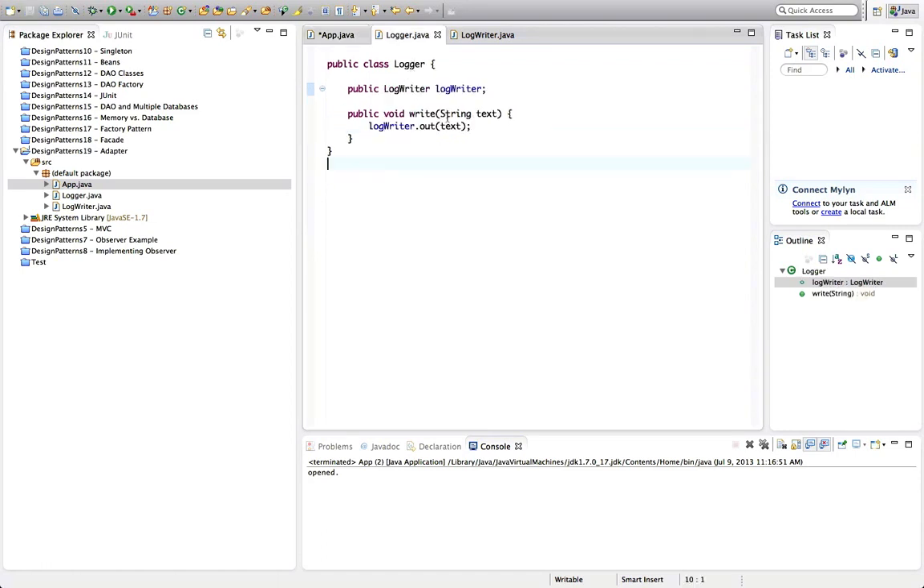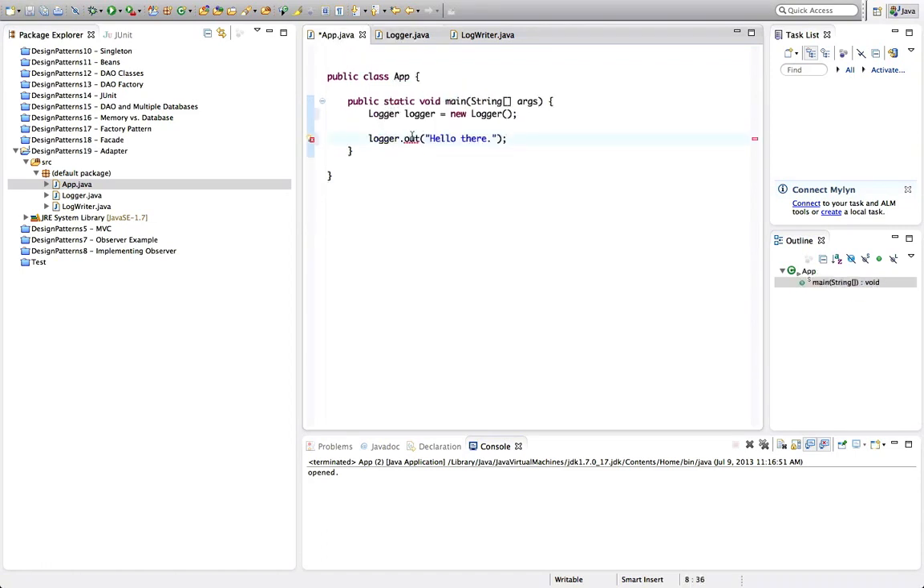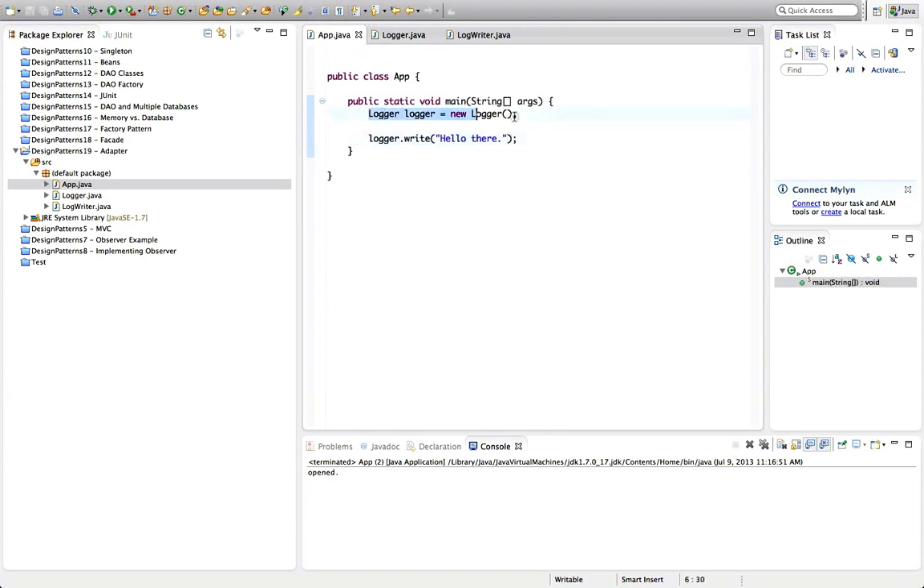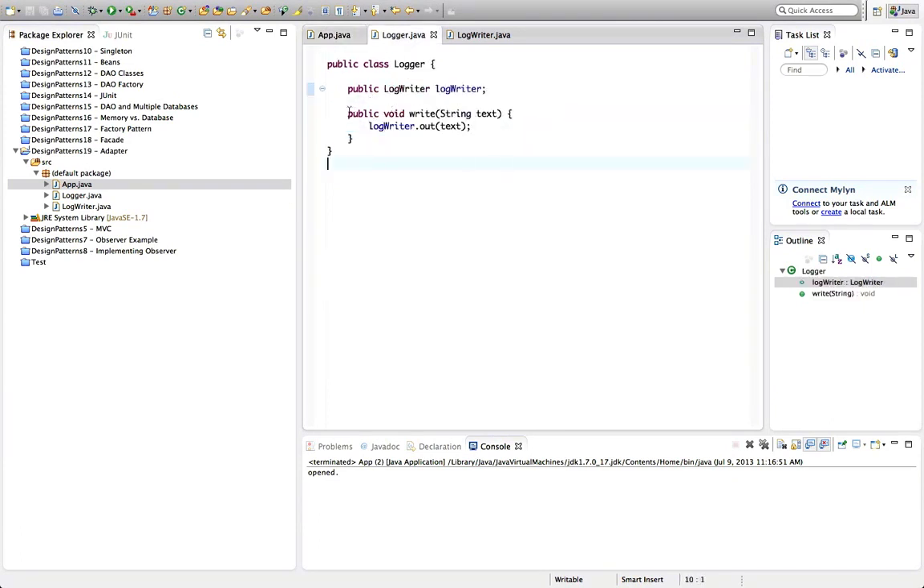So did I get that? Yeah, it's actually logger dot write, so logger dot write, like that. Okay, so this program compiles. So we're creating a logger, we're calling logger.write. And if we look at logger, indeed it has that method write, but it needs somehow to get this log writer to actually implement its functionality.